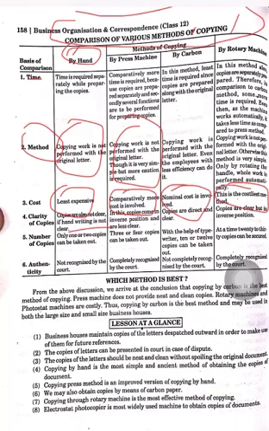So we have seen in this chapter that copying is a major part of our business organization, and there are several methods of doing the copying, and copying is also different from duplicating. At last we have discussed the various methods of copying and we have compared them.